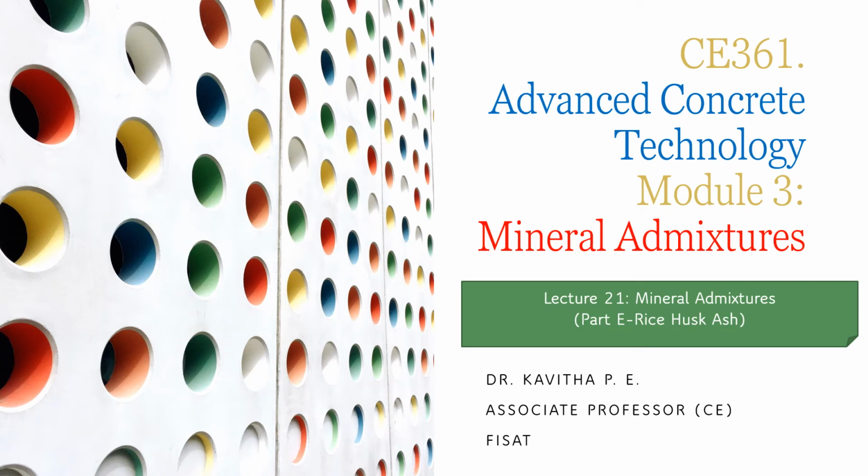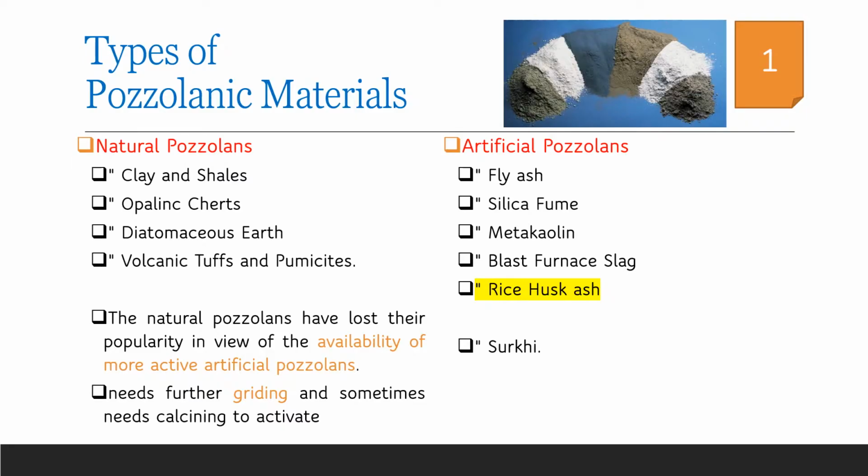Welcome back to the series of sessions on advanced concrete technology. We were discussing module 3, mineral admixtures. Today we will be discussing the mineral admixture rice husk ash. In the previous sessions we have discussed the artificial pozzolans: fly ash, silica fume, metakaolin and blast furnace slag. In this session we will be discussing rice husk ash, which is obtained by burning rice husk.